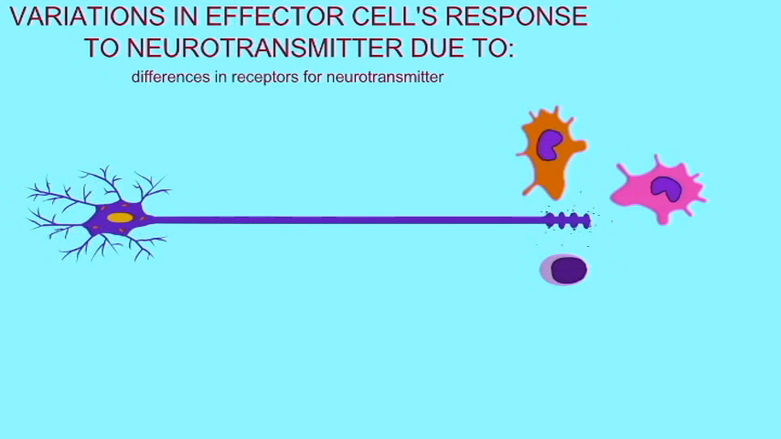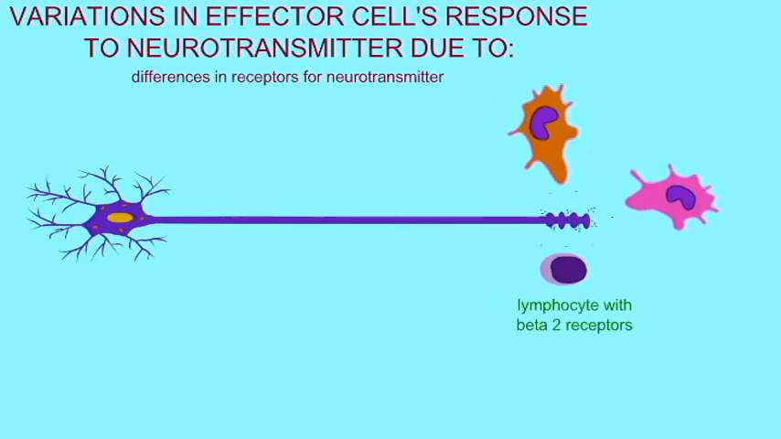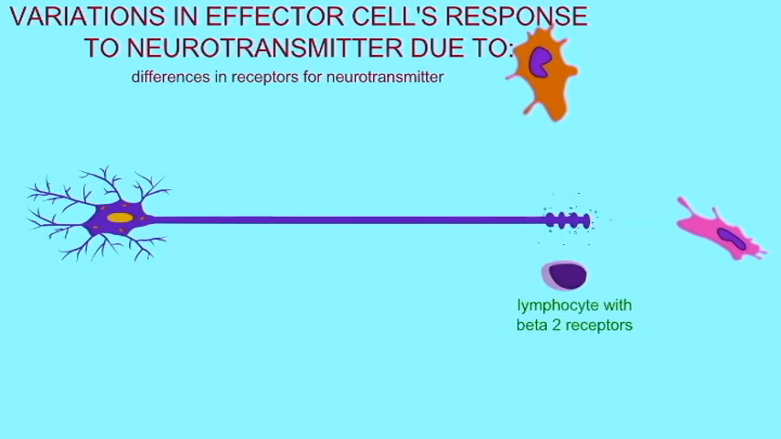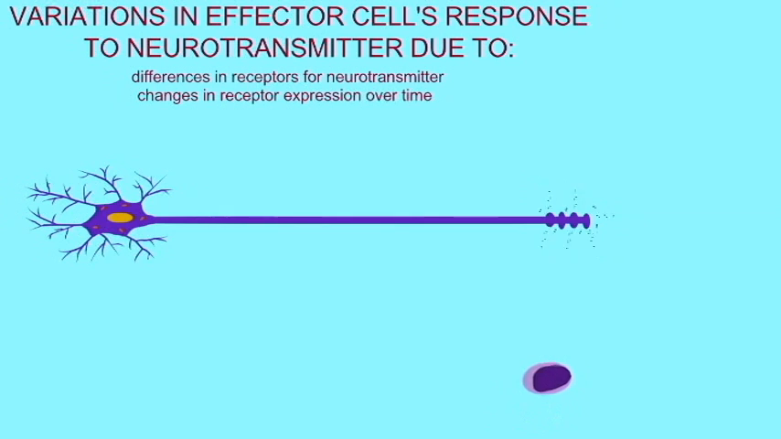And while dendritic cells may possess alpha 1, alpha 2, beta 1, or beta 2 receptors, or a subset of these, lymphocytes almost exclusively express the beta 2 receptors. And so the same neurotransmitters may have differing effects on different lymphatic cells based on the receptor types that they express. Lymphatic cells can change the receptors which they express during, say, the course of an infection.